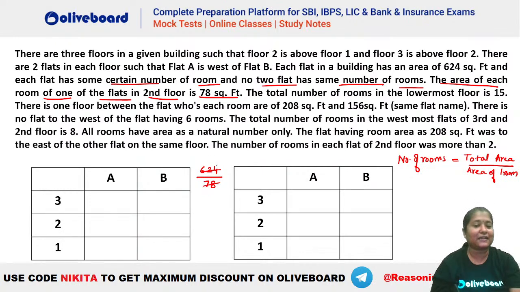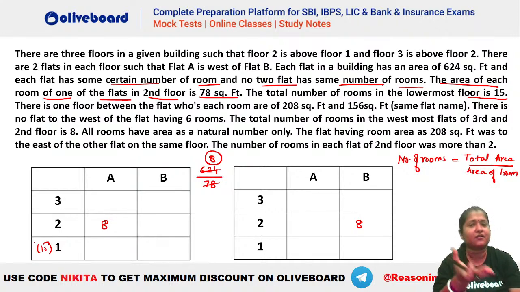So this is your 8 times. So that means there will be 8 rooms in here. So there are 8 rooms in one of the flats in second floor, right? So that means 8 is either here or 8 is either here, either of the two cases. Now the total number of rooms in the lowermost floor has to be 15. So we know that this floor should have 15 rooms.